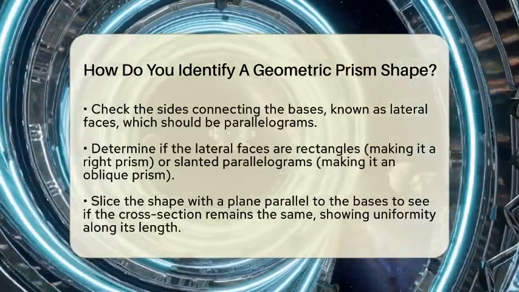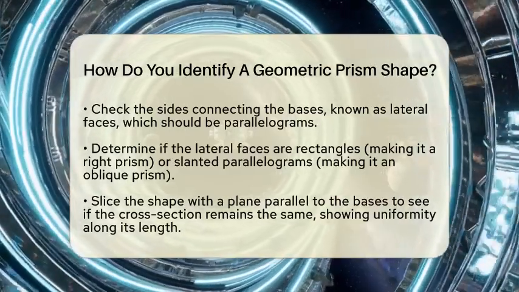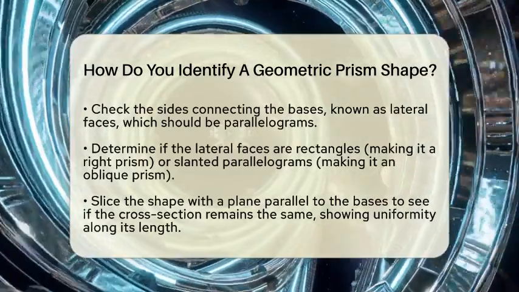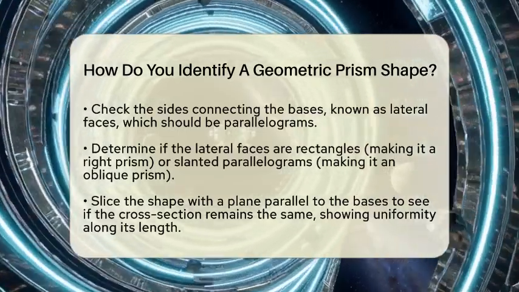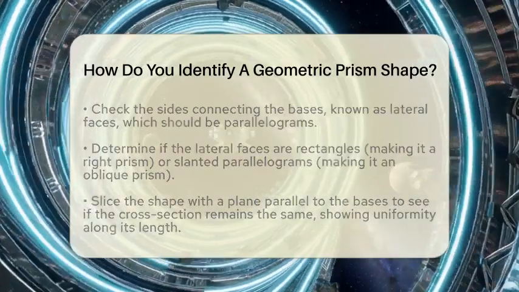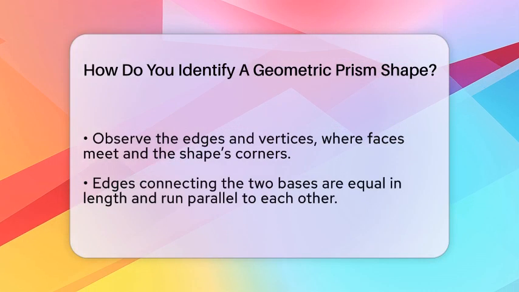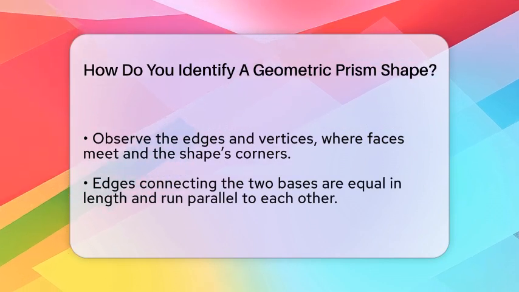Another way to identify a prism is to slice it with a plane parallel to the bases. The cross-section you see will always be the same shape as the bases, showing the shape is uniform along its length. The shape also has edges and vertices, which are the lines where faces meet and the corners of the shape. The edges connecting the two bases are equal in length and run parallel to each other.